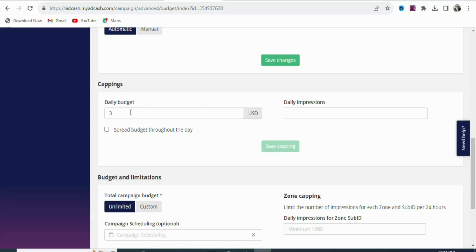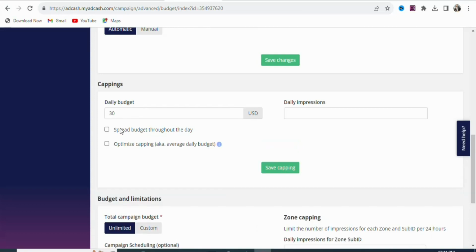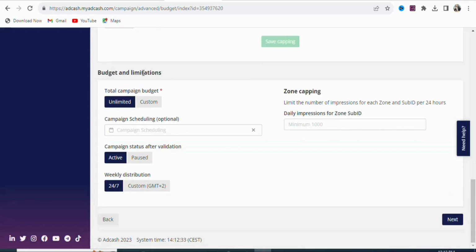Let me enter $30. Once you enter that, you are going to select this option right here, spread budget throughout the day. So select that. Once that is done, you are going to click on save capping. As you can see, that has been saved. Once that is done, you are going to scroll down.